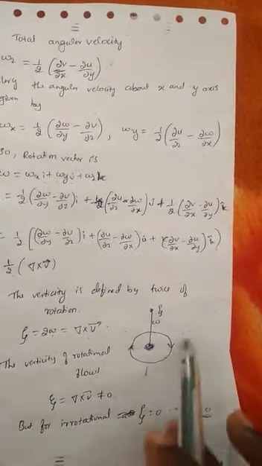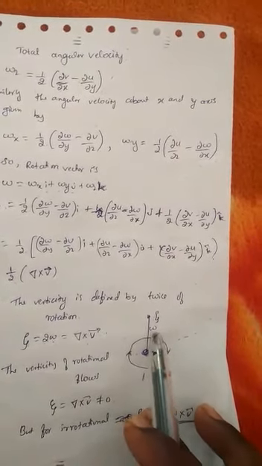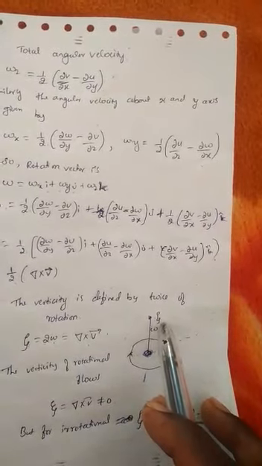This figure shows the rotation of the fluid, where omega is the angular rotation and this one has the vorticity.